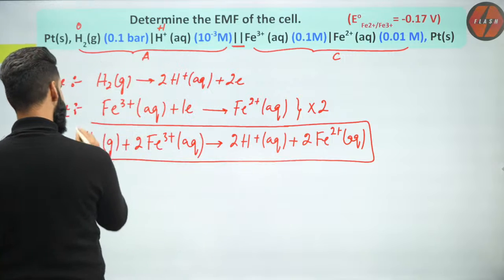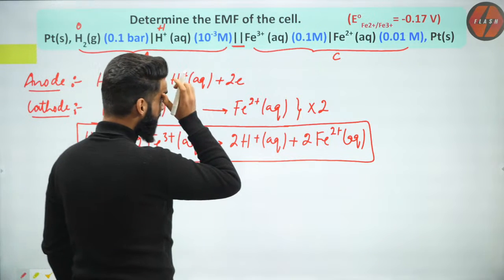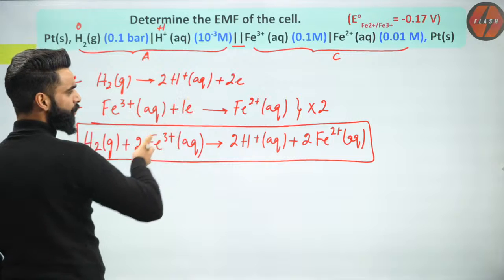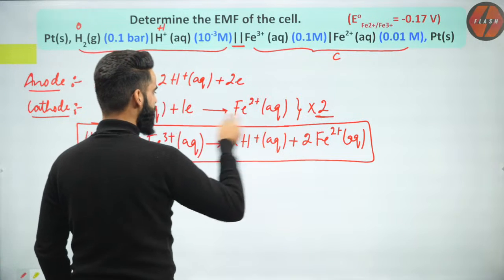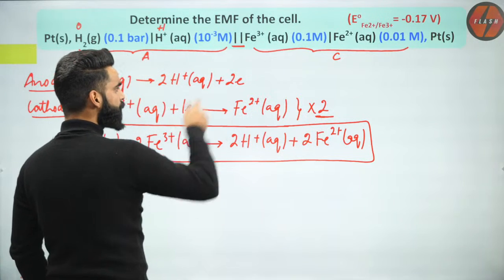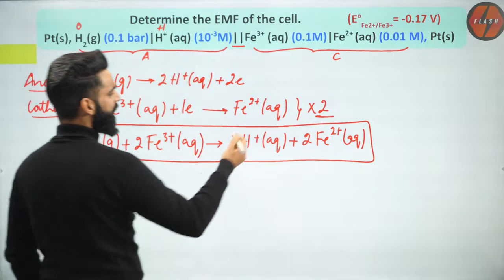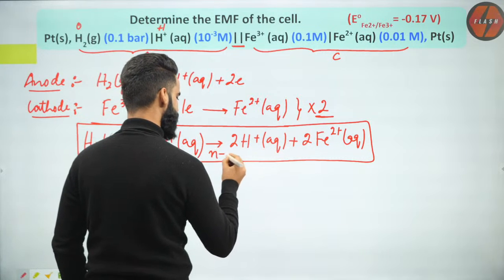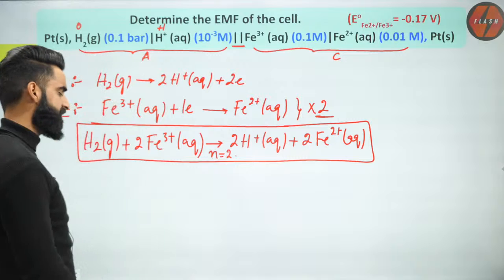And for this net cell reaction, what is the value of n? How many electrons got cancelled out? Basically 2 electrons, right? I multiplied this reaction by 2, so 2 multiplied by 1 is 2. 2 electrons got cancelled. So the n value for the net cell reaction I got as 2.